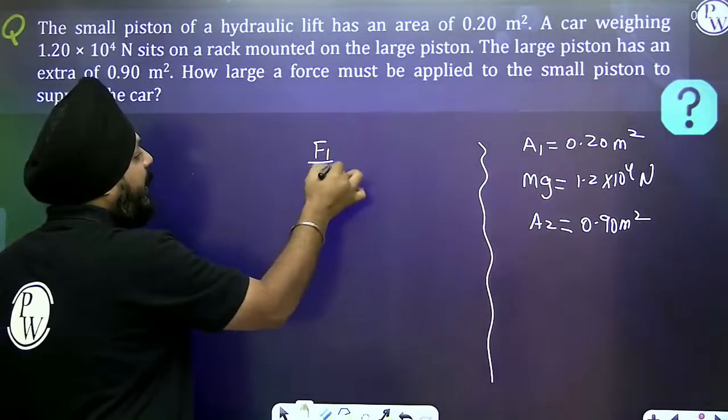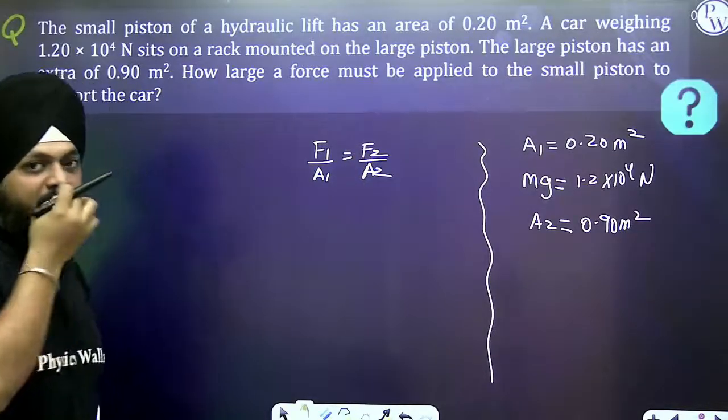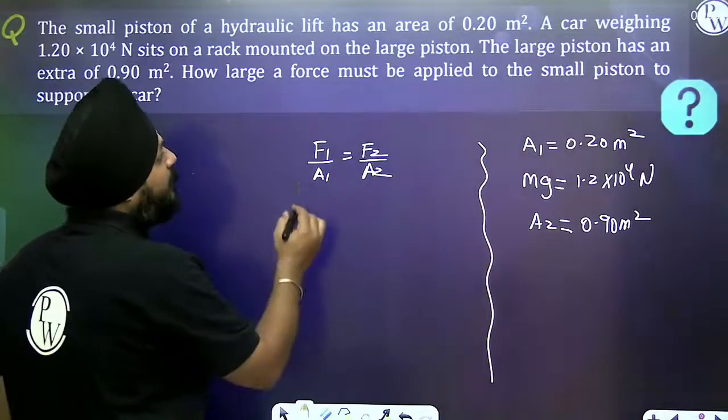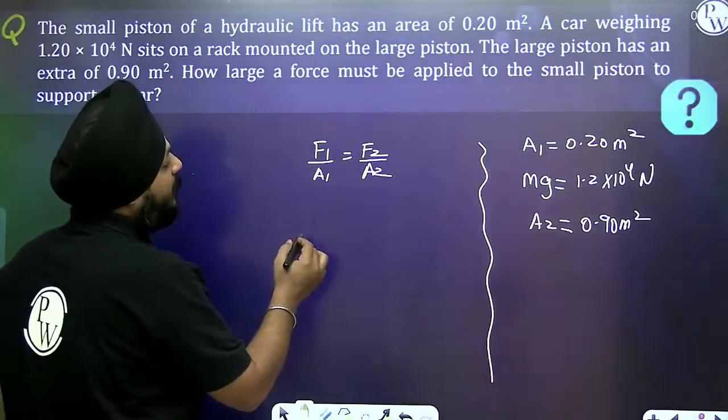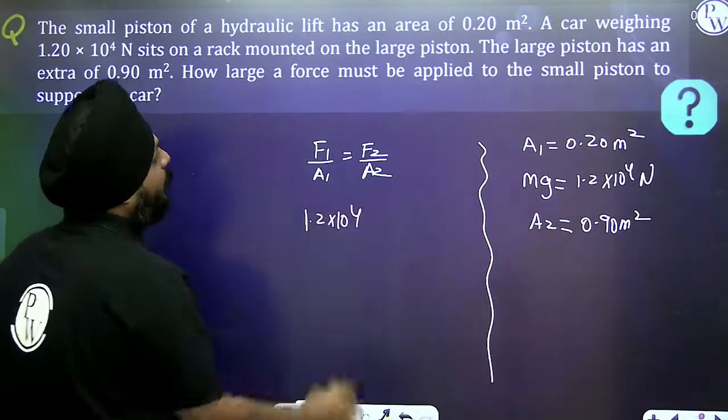F1 by A1 is equivalent to F2 by A2, right? If I'm talking about the force on the large piston, it is 1.2 into 10 to the power 4.